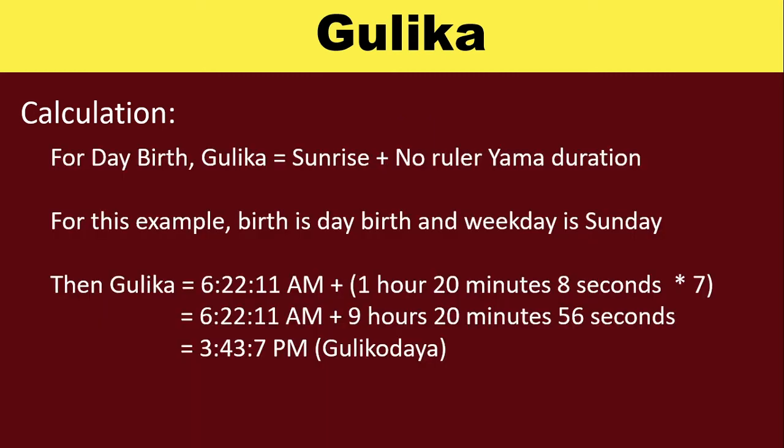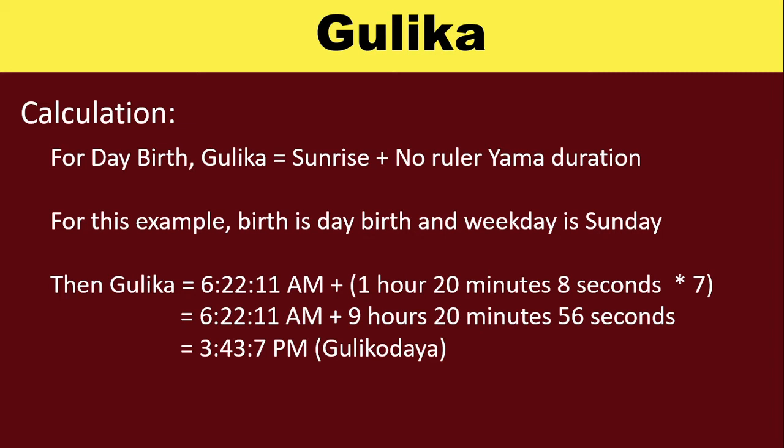Now the calculation continues. For day birth, Gulika is sunrise plus the no ruler Jama duration. For this example, the birth is a day birth and the weekday is Sunday. Then Gulika is sunrise plus Jama, meaning 1 hour 20 minutes 8 seconds into 7, as for Sunday the no ruler part begins on 8.